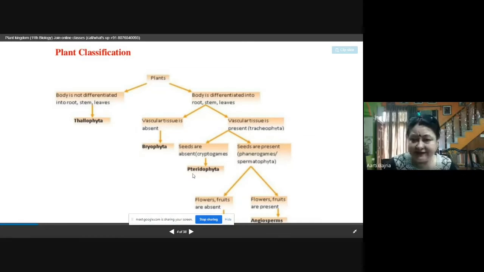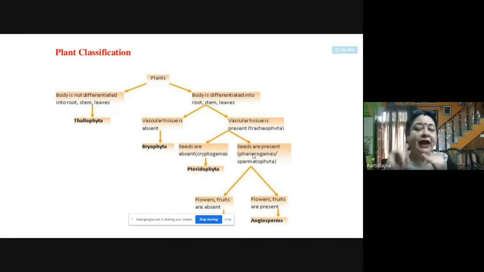Here P is silent, Pteridophyta. And the other class where the vascular tissue is present, at the same time seeds are also present, they are called phanerogamous. Cryptogamous plants are the plants where seeds are absent. Phanerogamous plants are the plants where seeds are present.